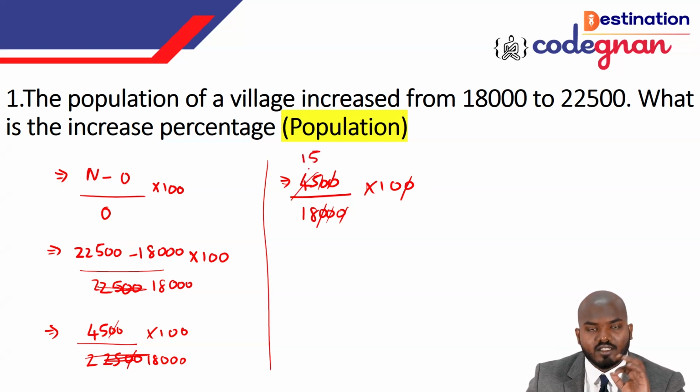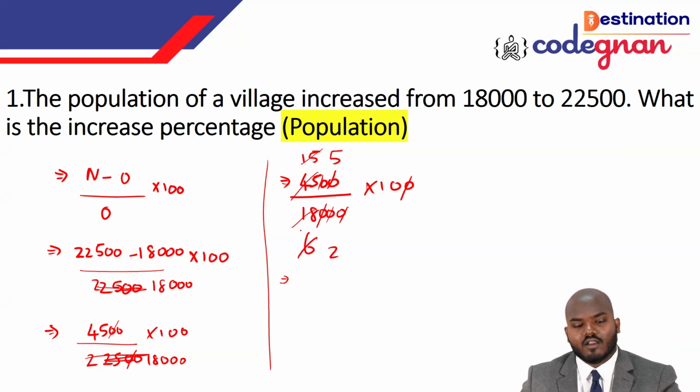I can call it 45, so 6 times 3, we can call it 18. So again I'm cancelling with the 15 and 18 here. So this will give you the value of what? 5 times 3 is equal to 15 and 2 times 3 is equal to what? We can call it 15 there.